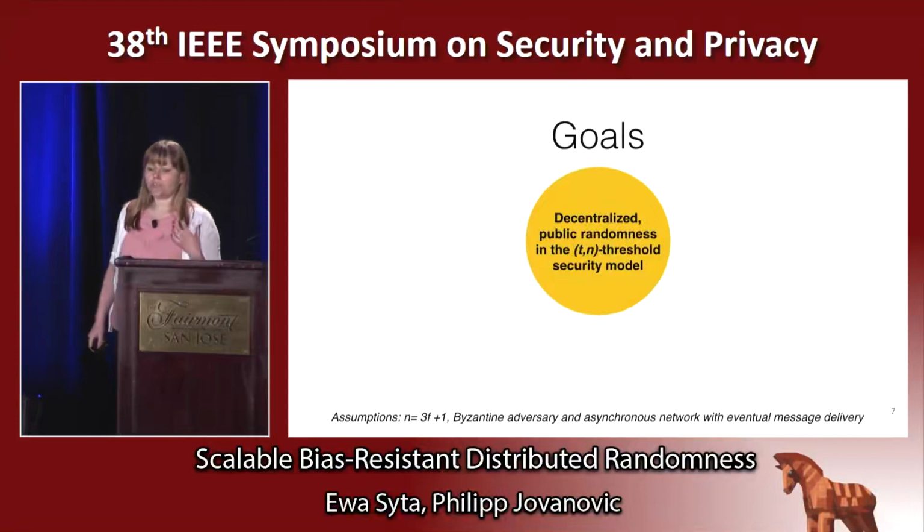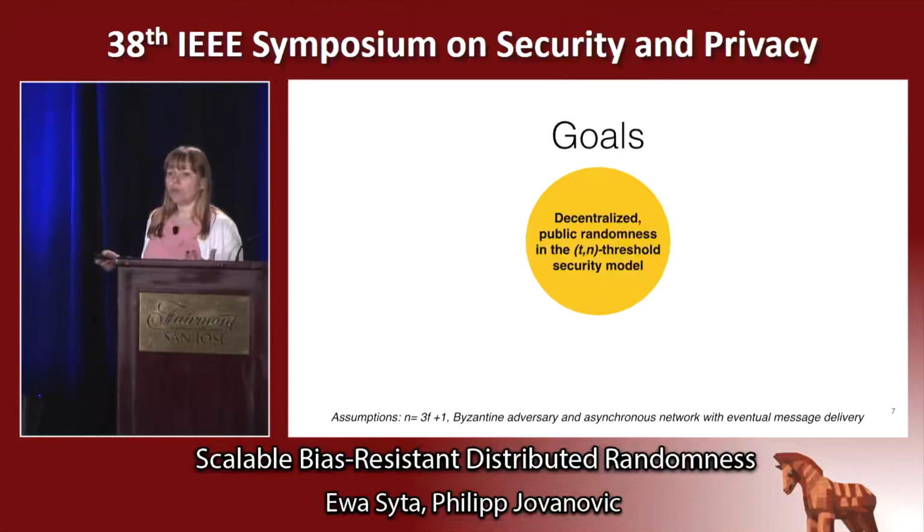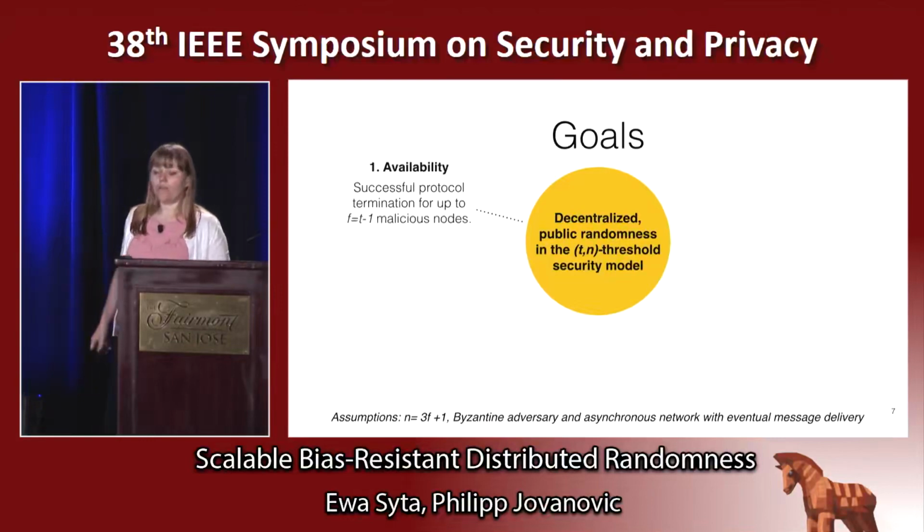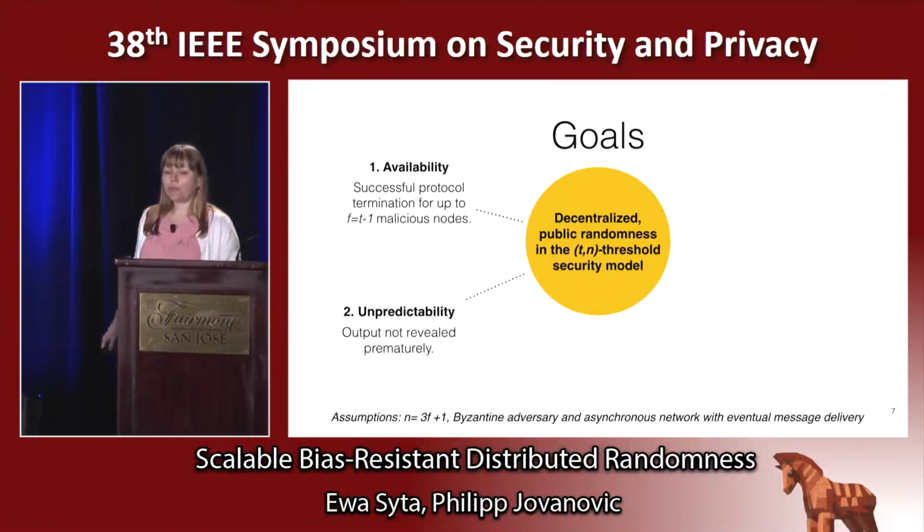So we set out to achieve a decentralized public randomness protocol in the very well understood and commonly used t out of n threshold security model. We had 5 specific goals in mind. First, availability. We wanted to ensure a successful protocol completion even in the presence of dishonest parties. Unpredictability.